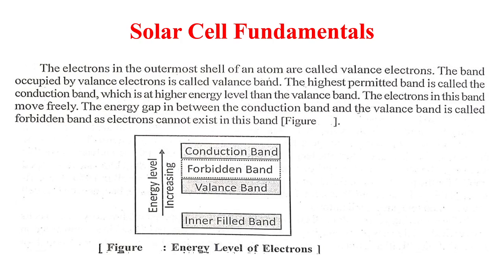When atoms are brought close together, the electronic energy of individual atoms is altered and energy levels are grouped in energy bands. In some energy bands, electrons are allowed to exist, and in other energy bands, electrons are forbidden.